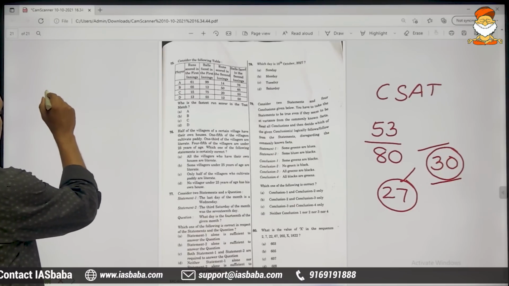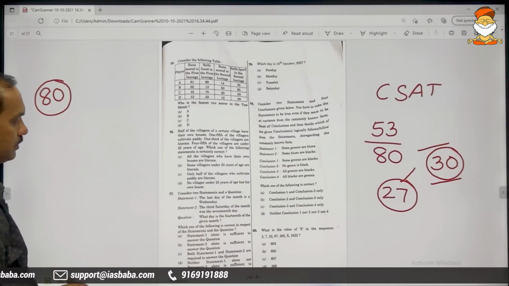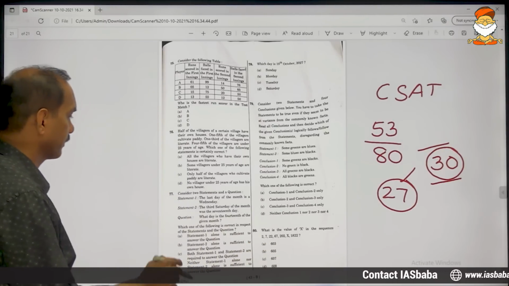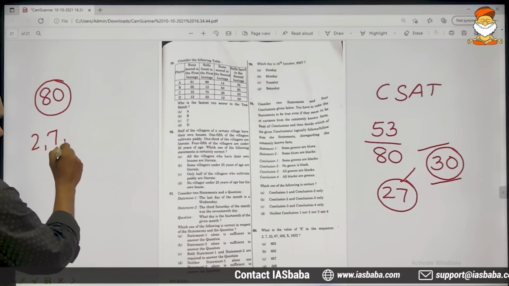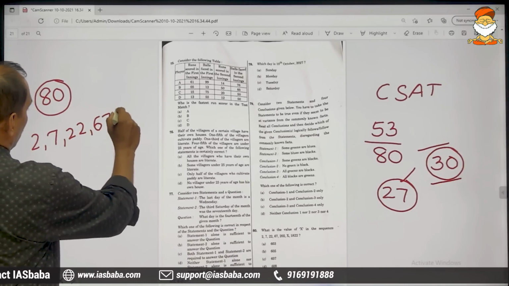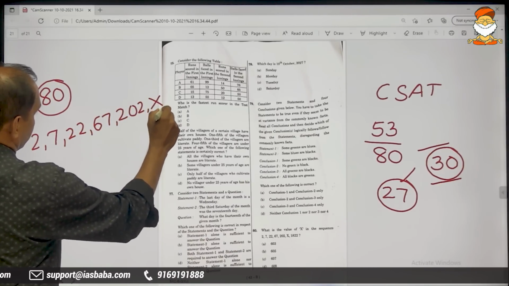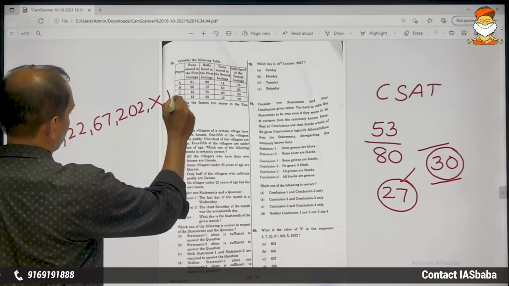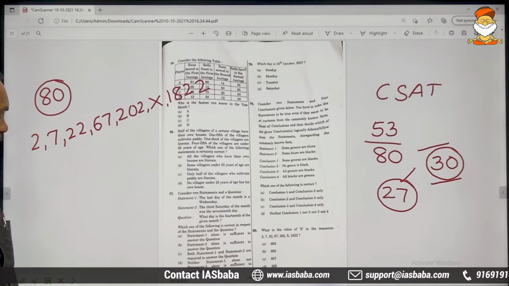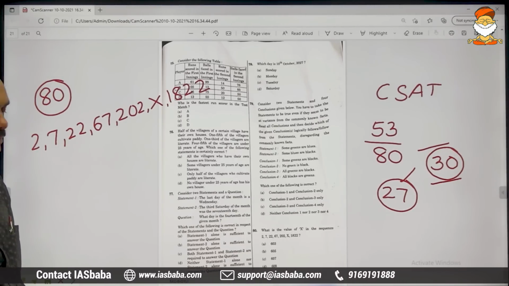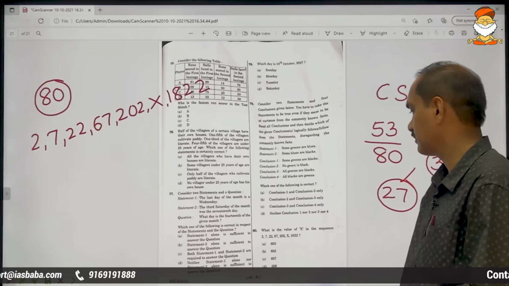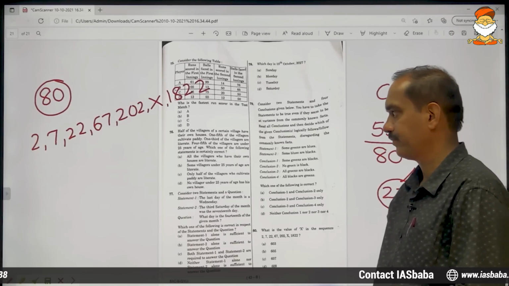So I'm starting with the last, the 80th question, which is on series: 2, 7, 22, 67, 202, X, and the last one is 1822. Find the value of X in this sequence.